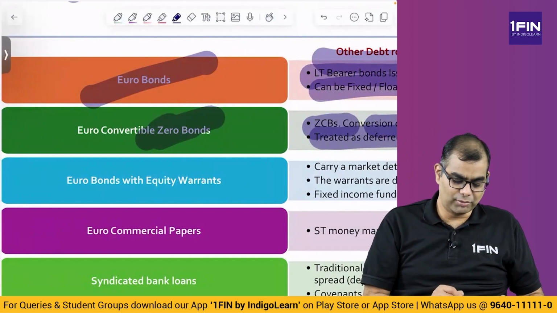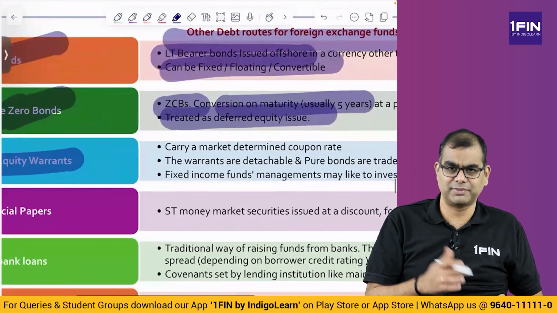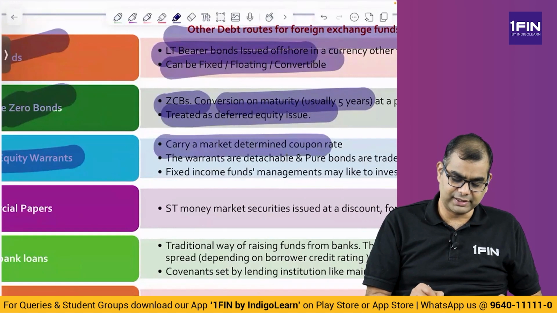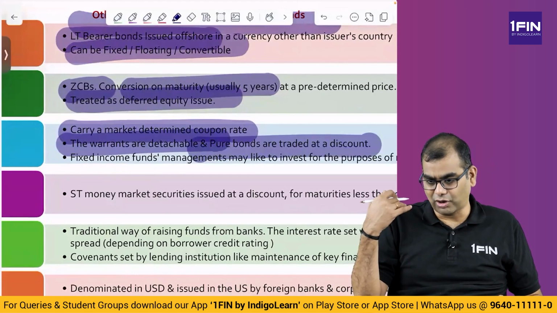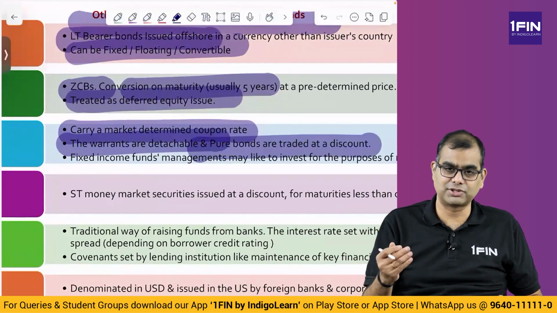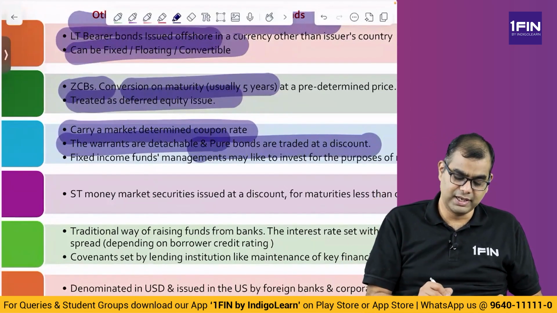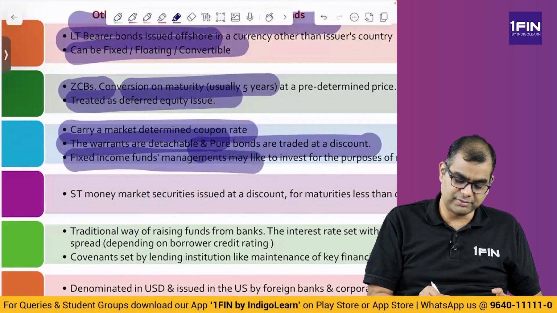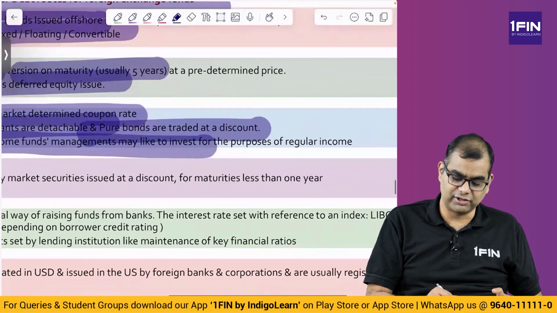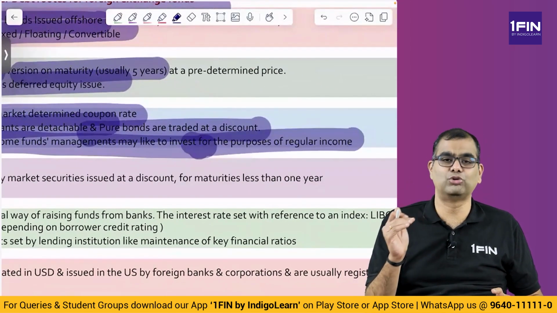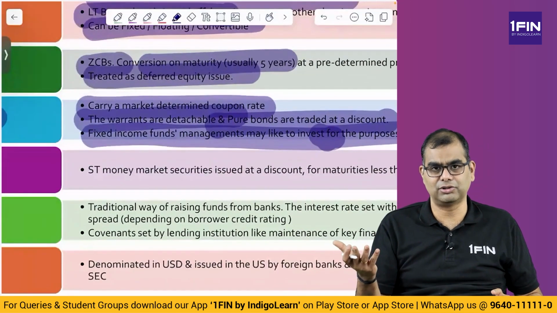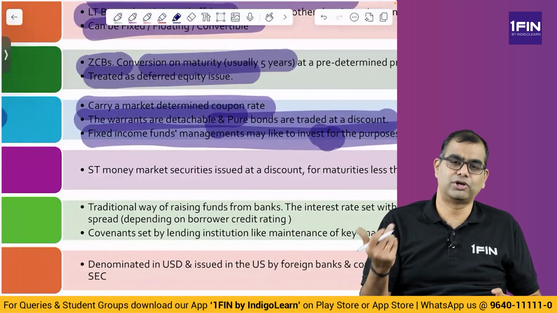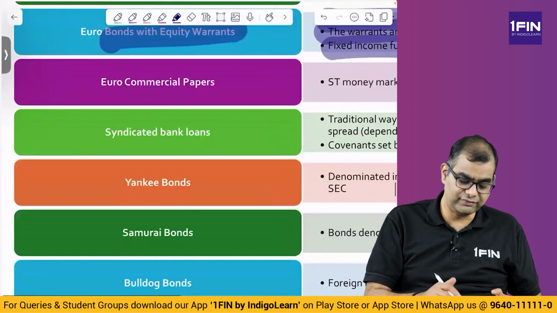Okay. Then euro bonds with equity warrants. So what are equity warrants? Basically options. So they carry a market determined coupon rate, normal coupon, whatever is market. The warrants are detachable and the pure bonds are traded at a discount. So the warrants are traded independently like options and the bonds trade independently at a discount. Fixed income fund managers may like to invest for the purposes of regular income. So because these are market coupon rates, fixed income fund managers, that is, large bond traders, may want to invest in this.